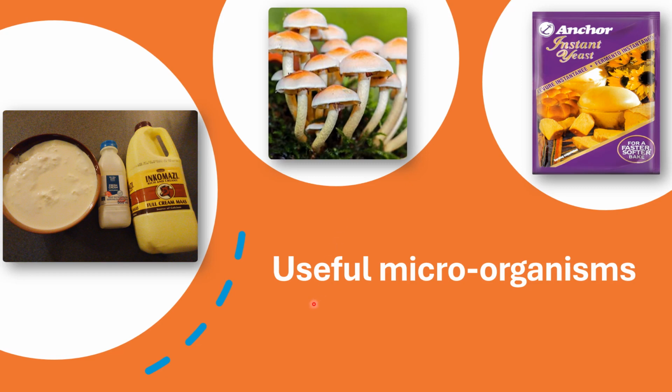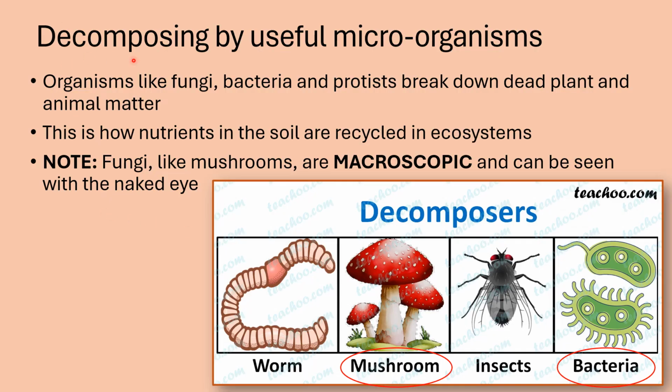But luckily, the good news is that there are also very useful microorganisms that we use in everyday life and in food. Now, one of the very important groups of microorganisms that we have is organisms like fungi, bacteria, and some protists. They can break down dead plant and animal matter.